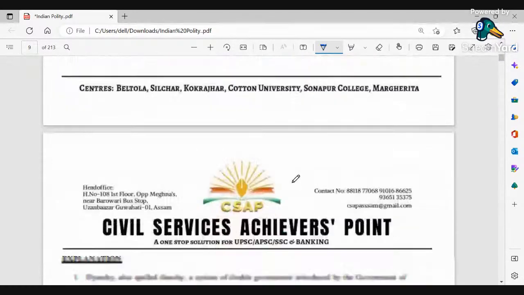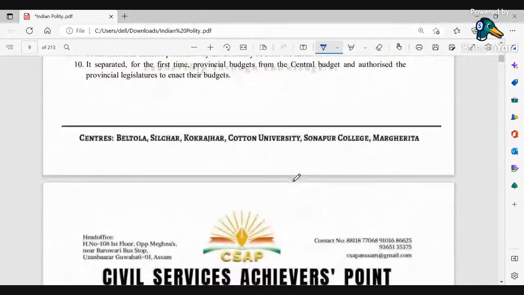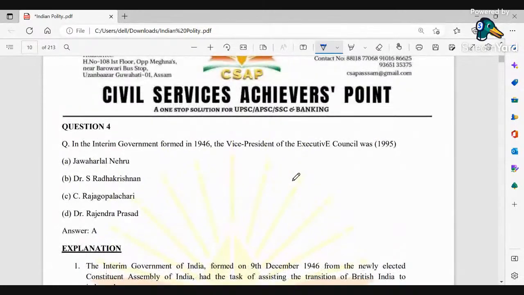Now coming to the next one, question number 4. In the interim government formed in 1946, the vice president of the executive council was Jawaharlal Nehru. Okay, so in 1946, we have seen an interim government that was formed, and the vice president of this executive council was the first prime minister of India, that is Jawaharlal Nehru.